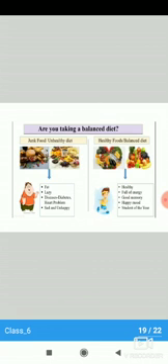Are you taking a balanced diet or are you taking junk food? If you are taking junk food, then remember junk food will make you fat and lazy. You suffer from some diseases such as diabetes and heart problems, and thus you become sad and unhappy. And if you are taking healthy food or a balanced diet, then you become healthy, full of energy, you have a good memory, your mood is always happy, and you become a student of the year. Okay, so please eat healthy food, not junk food.